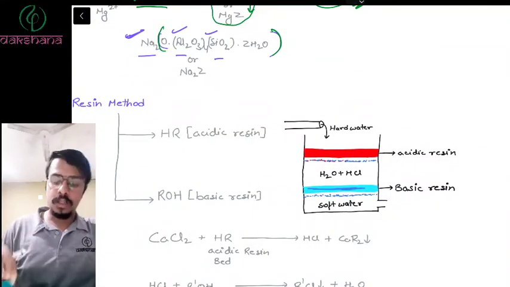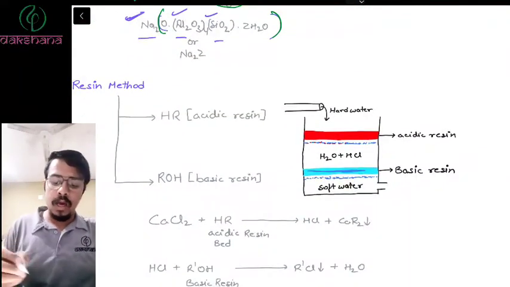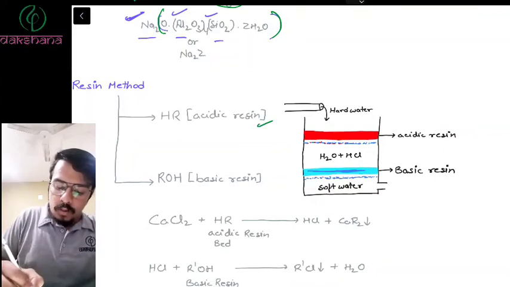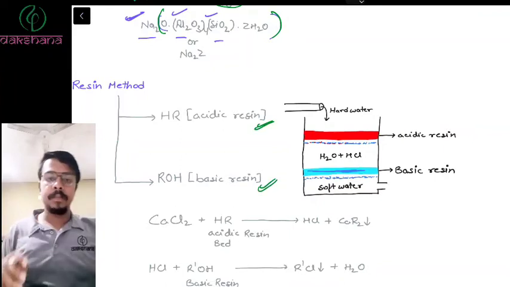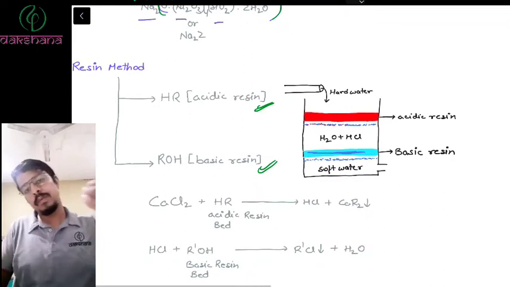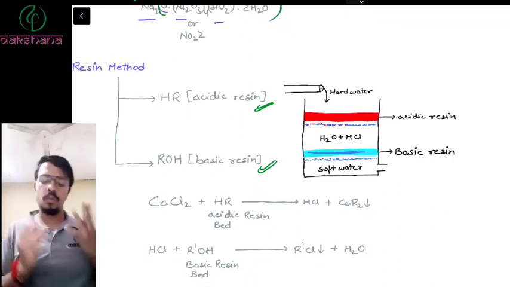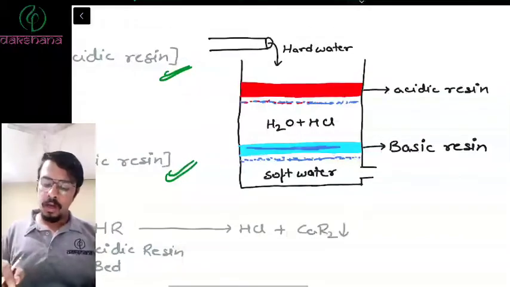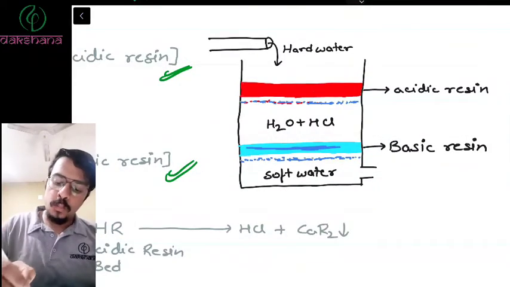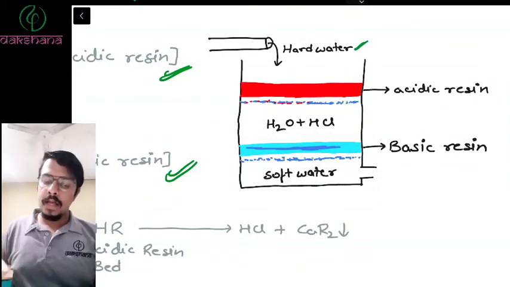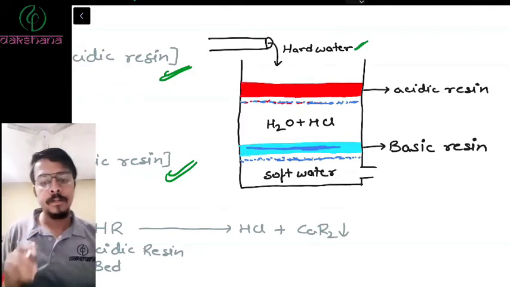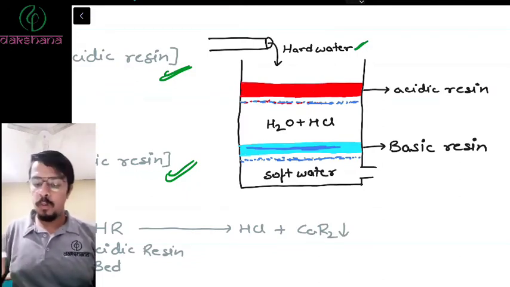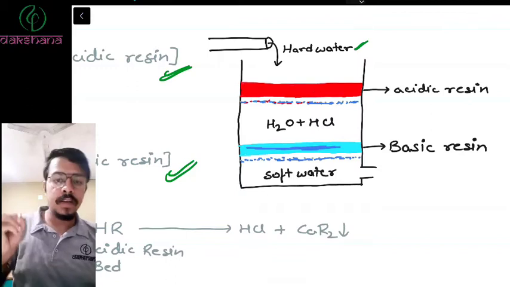Next, the resin method. First, you need to understand what resins are. These are two types of compounds, acidic resin and basic resin. Acidic resin is acidic, HR, and basic resin is OH. Now what will happen? See here. When you pour hard water from above, the acidic resin will react with the hard water.